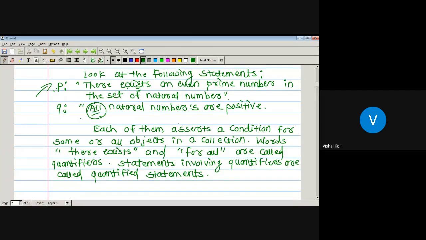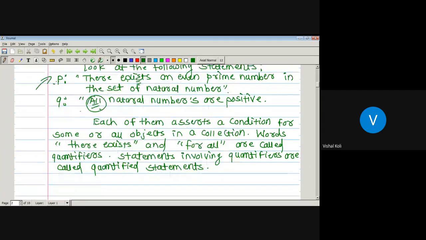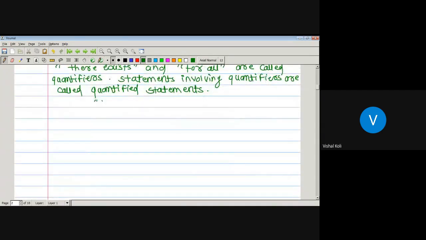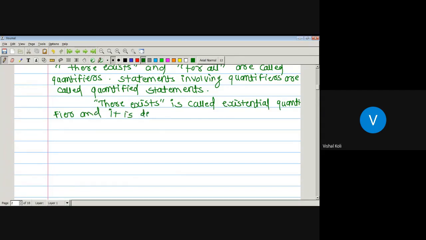Okay, now there exists is called the existential quantifier, and it is denoted by this symbol.